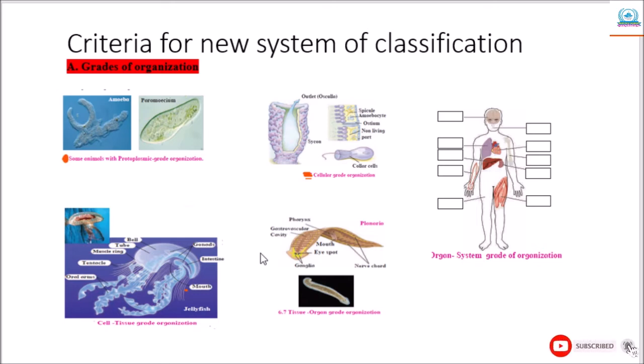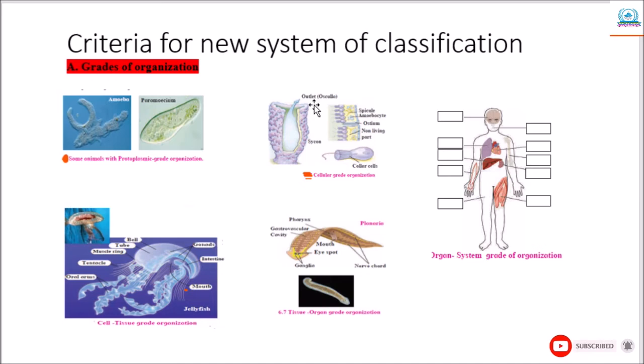Now, in the case of some animals, cells come together to form tissues, with the help of which the body functions together and performs different kinds of functions. Such animals show cell-tissue grade organization. For example, animals from phylum Cnidaria.